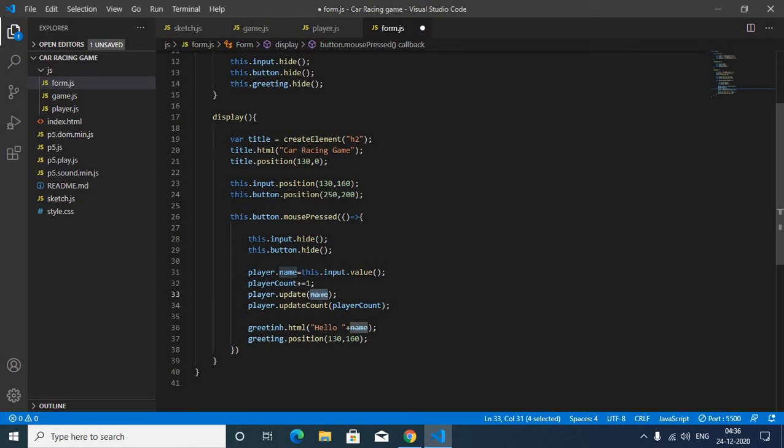So instead of this, player.update, just erase this name and just type a function after it. And player.index is equal to playerCount. Player count.